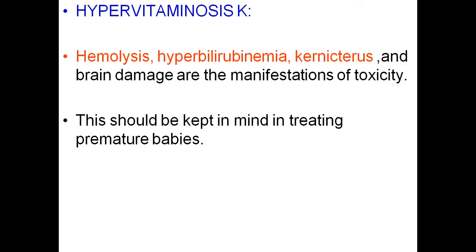So excessive vitamin K can cause hemolysis, hyperbilirubinemia, and kernicterus, and it can result in brain damage also. This should be kept in mind when treating premature babies, as hypervitaminosis may be a chance for the development of kernicterus.